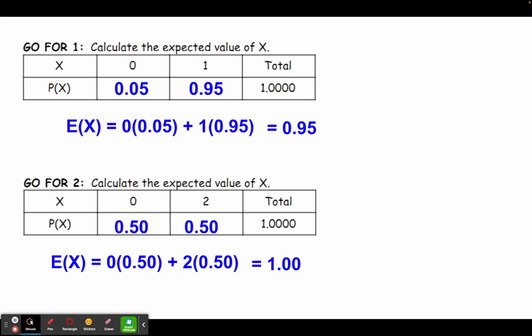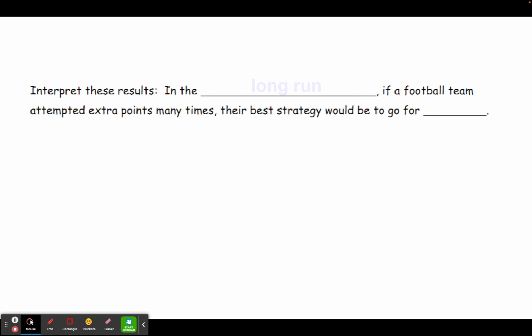That means in the long run, they're going to actually get a little bit more points per try if they go for the 2 point conversion than kicking for 1 extra point. So in the long run, the better strategy would be to go for 2. So we'd say in the long run, if a football team attempted extra points many times, their best strategy would be to go for 2.